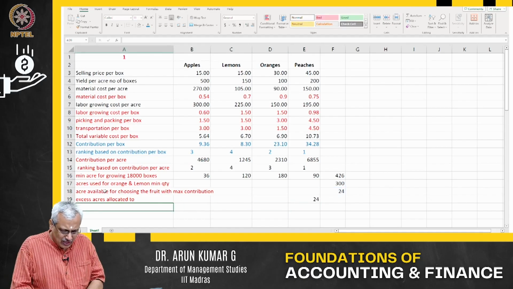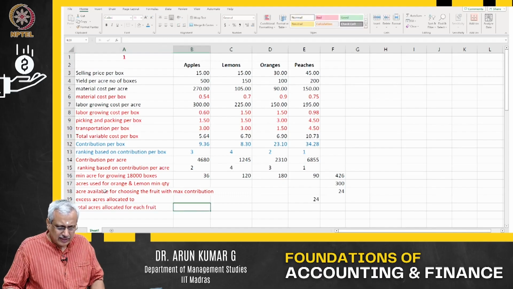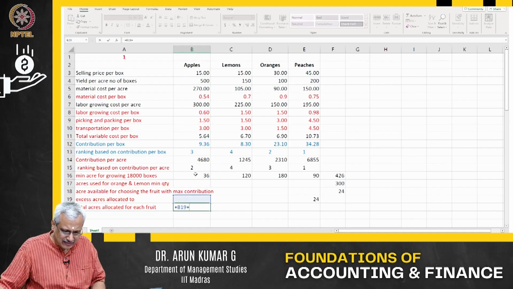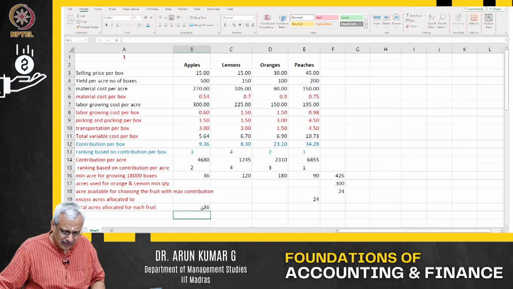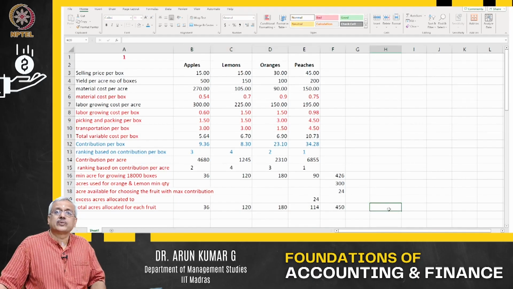So let us say total acres allocated for each fruit is, in this particular case, this plus 36, and that is all. I am just going to pull this in here. This is the number of acres I basically have, and this gives me 450 acres.